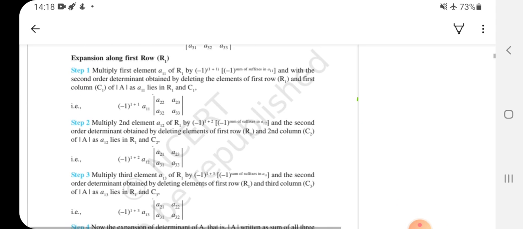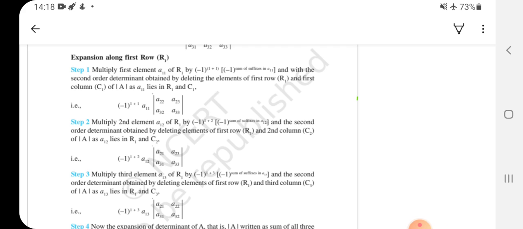First step is to multiply the first element A11 of row 1 by minus 1 power 1 plus 1. That is minus 1 power the sum of the suffixes of the element, right? With the second order determinant obtained by deleting the elements of the first row and first column, right?